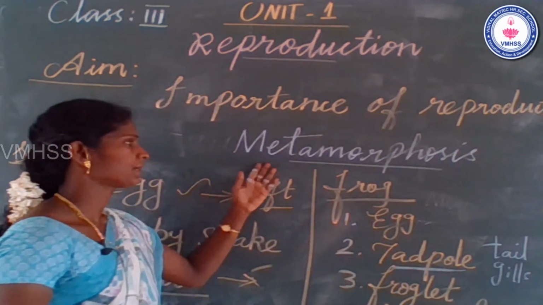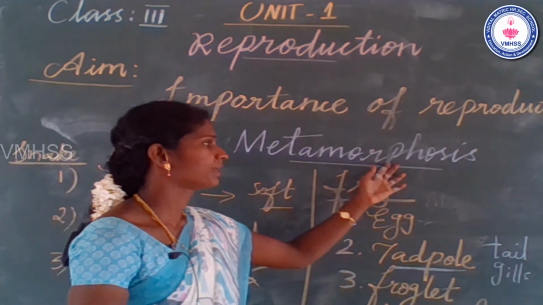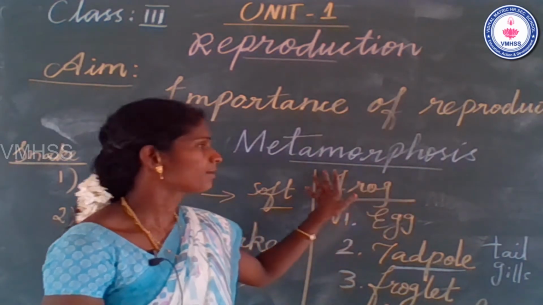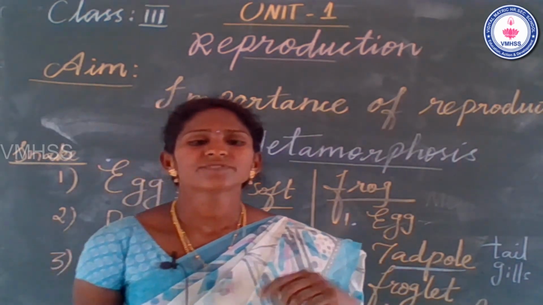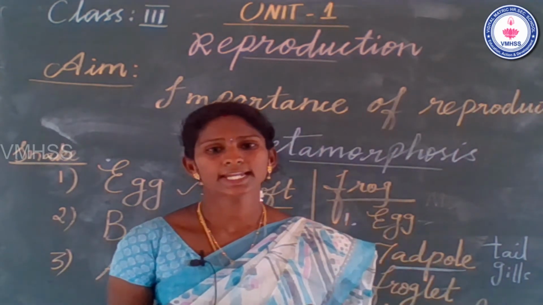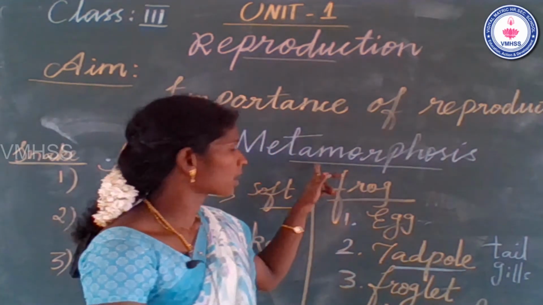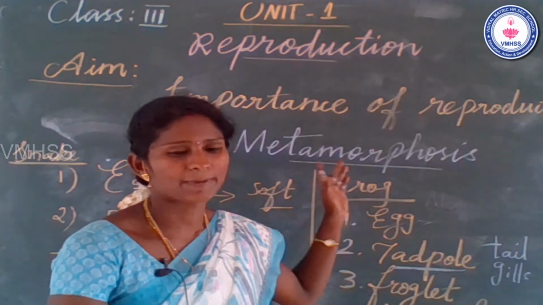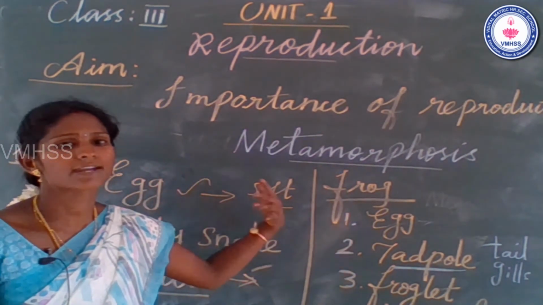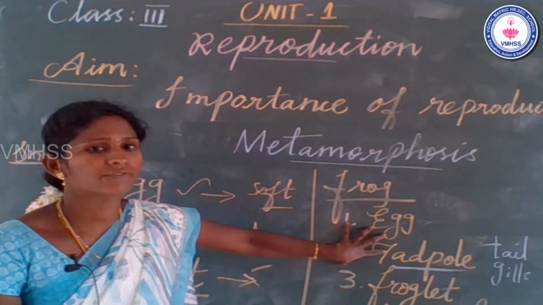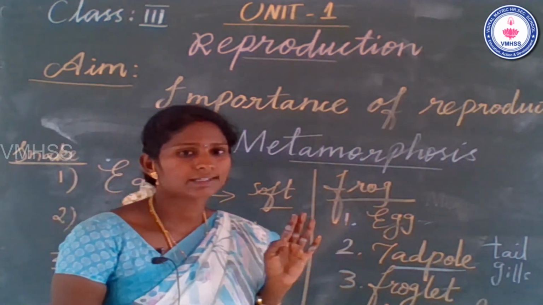Spell the word. Metamorphosis. What is meant by metamorphosis? The complete change from baby animal to adult animal. This process is called metamorphosis. Metamorphosis occurs only in the frog's life cycle, not in other life cycles.